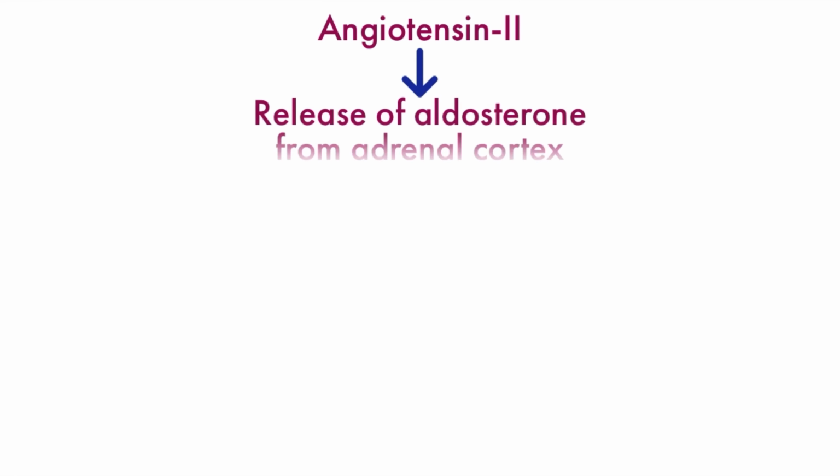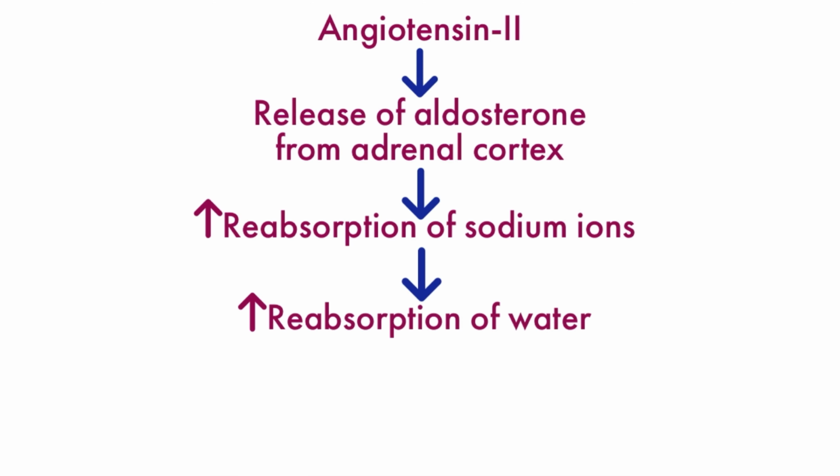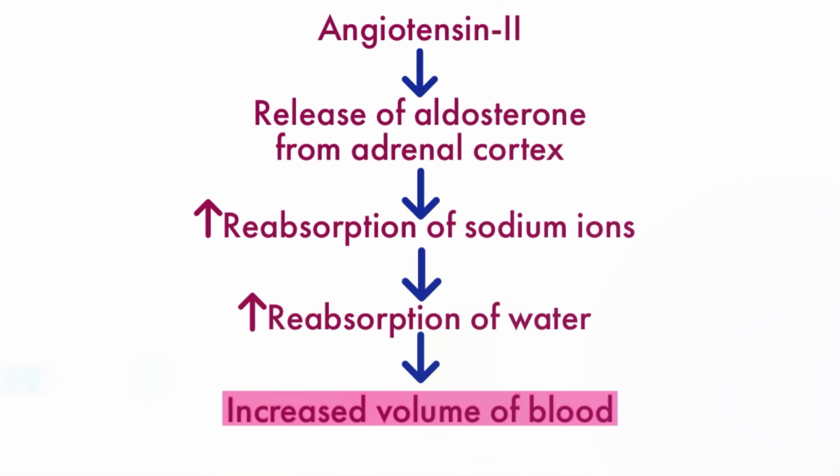Angiotensin 2 stimulates the adrenal cortex to secrete aldosterone. Aldosterone in turn increases the reabsorption of sodium ions from the distal part of nephrons. This increased reabsorption of sodium ions is accompanied by water reabsorption, so blood volume increases.